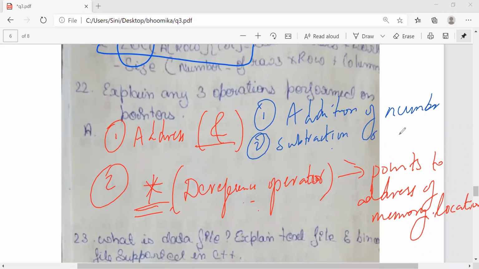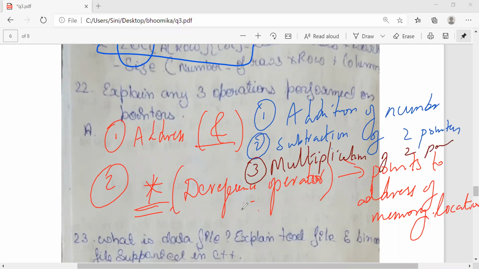Then multiplication of two pointers. Then comparison of two pointers. I can check whether the two pointers are equal. So there are around six to seven operations. Whichever you feel is easy, you can note down.